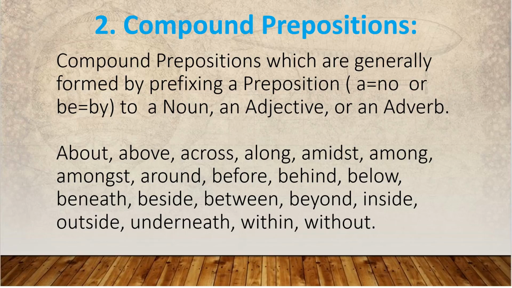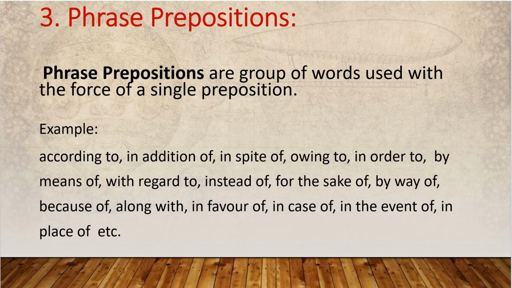Then phrase prepositions. These are a group of words, not only one or two, together forming a preposition. For example, "according" and "to" are different, but "according to" is a preposition. We are using a group of words as one word, so this is called phrase prepositions.